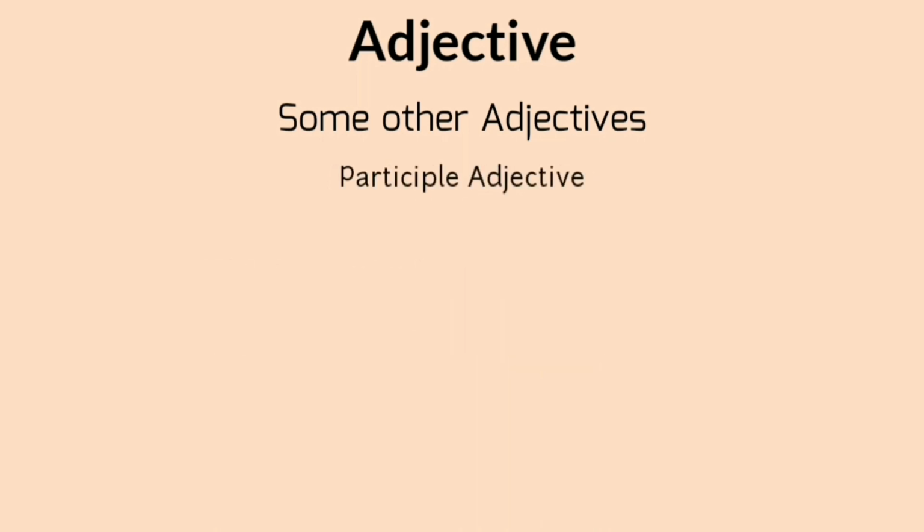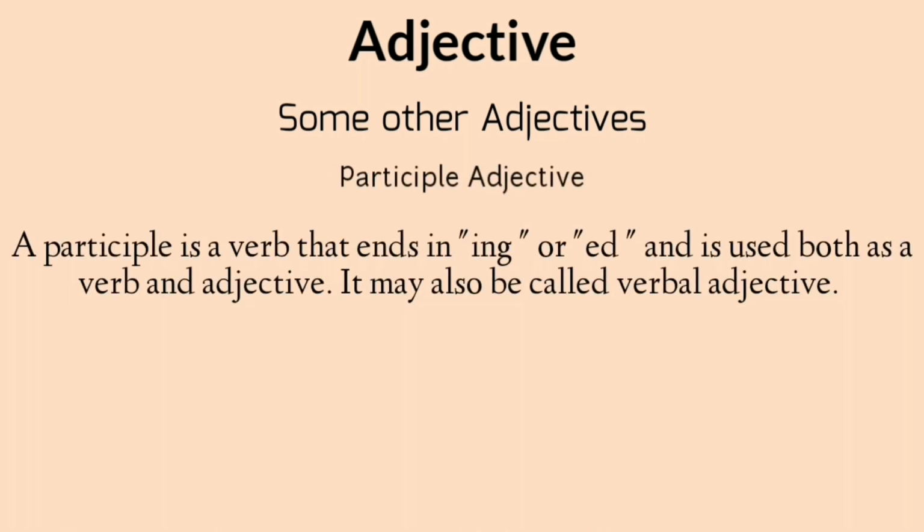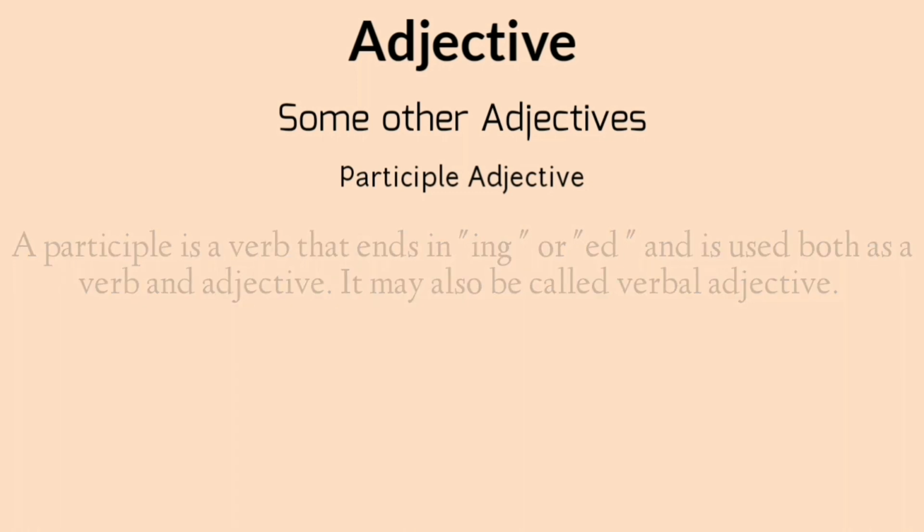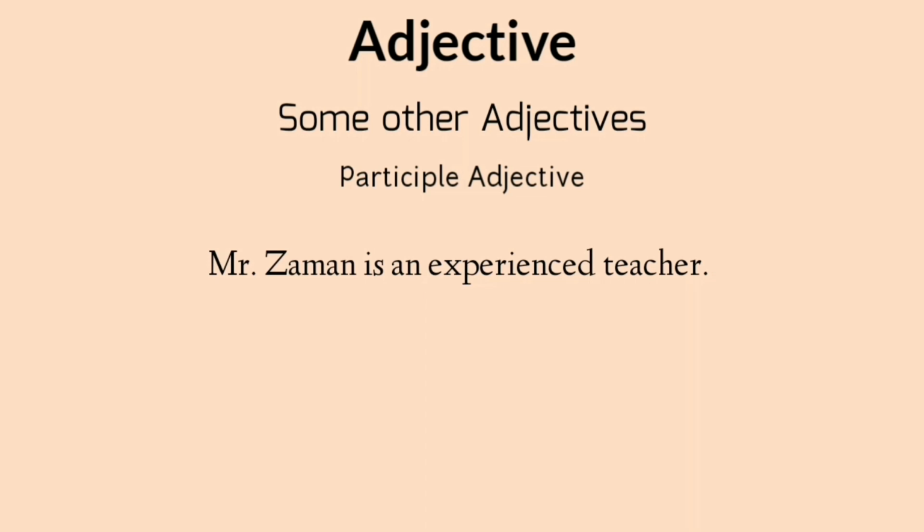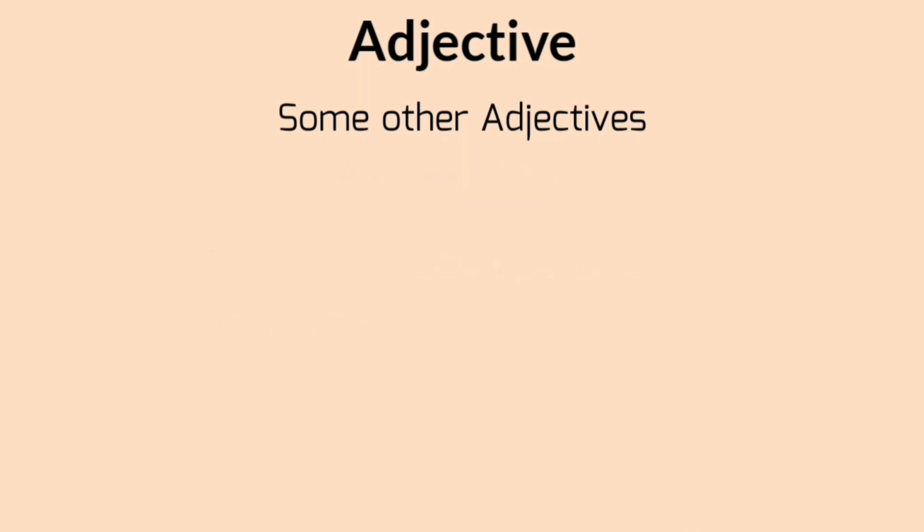Participle adjectives. A participle is a verb that ends in ing or ed and is used both as a verb and an adjective. It may also be called verbal adjective. Look at the example. Mr. Jaman is an experienced teacher. This is a flying bird. Here, experienced and flying are the examples of participle adjectives.